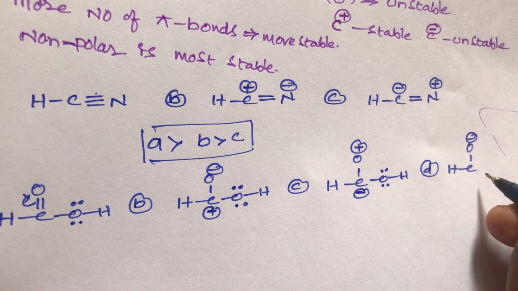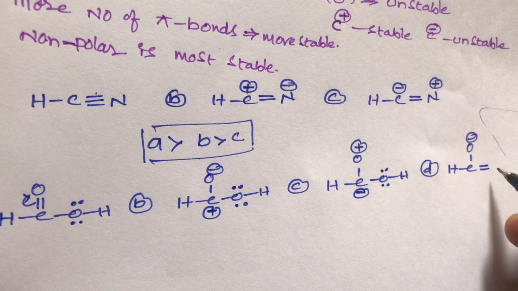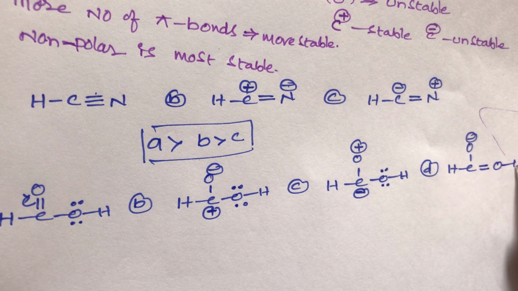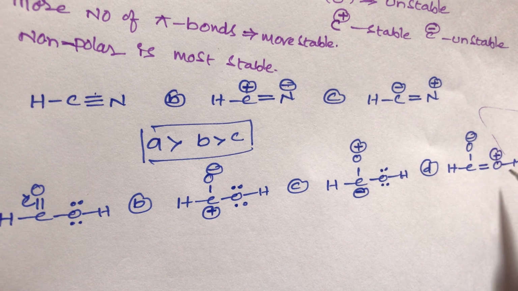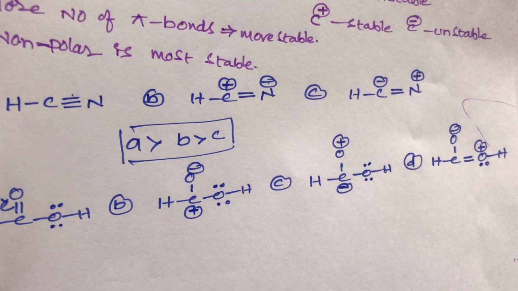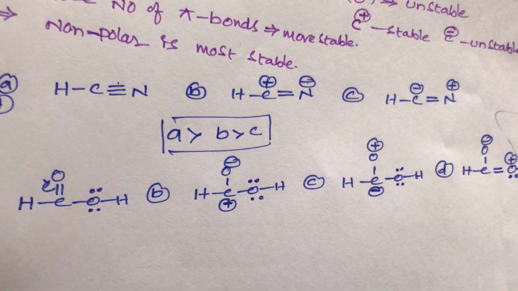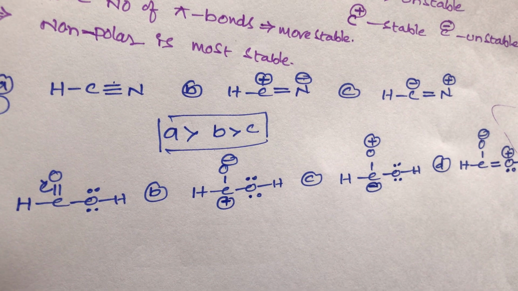And then compound D, with O minus and a double bond, like this. So out of these four, which one is more stable, student? Out of these four resonating structures, which one is more stable?